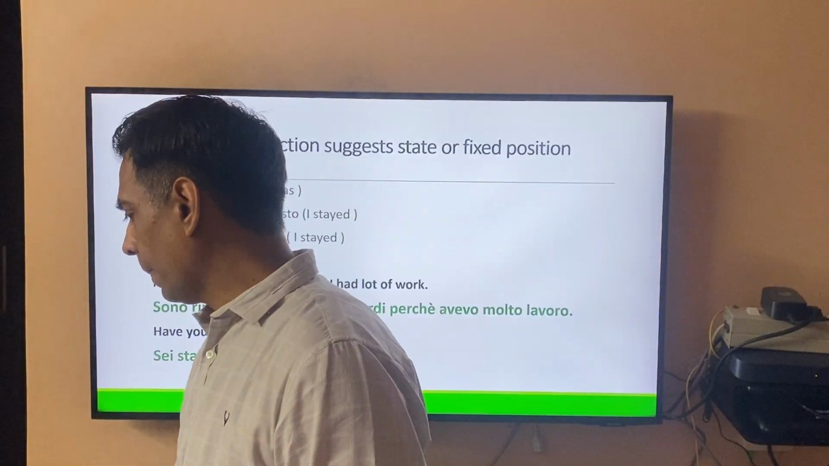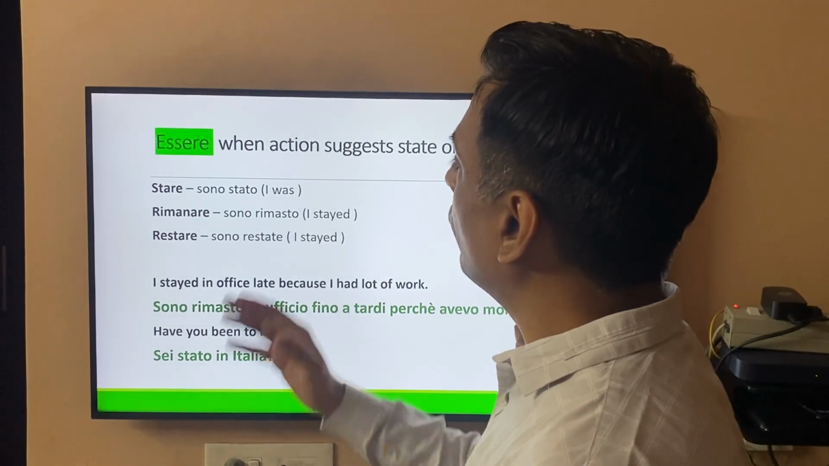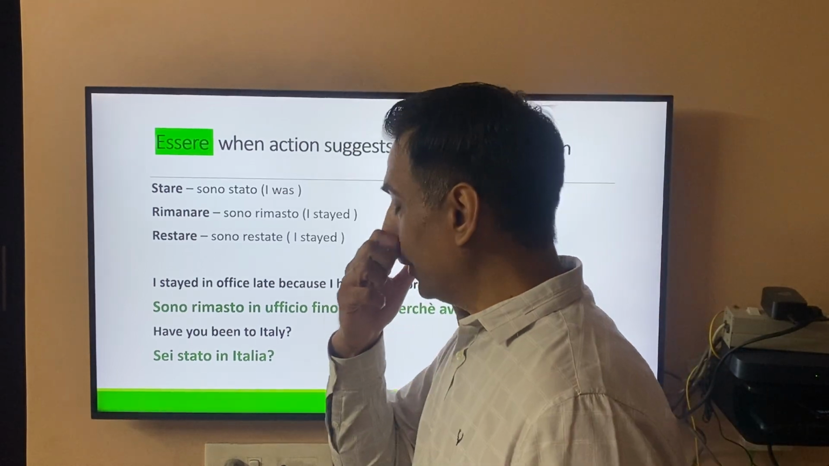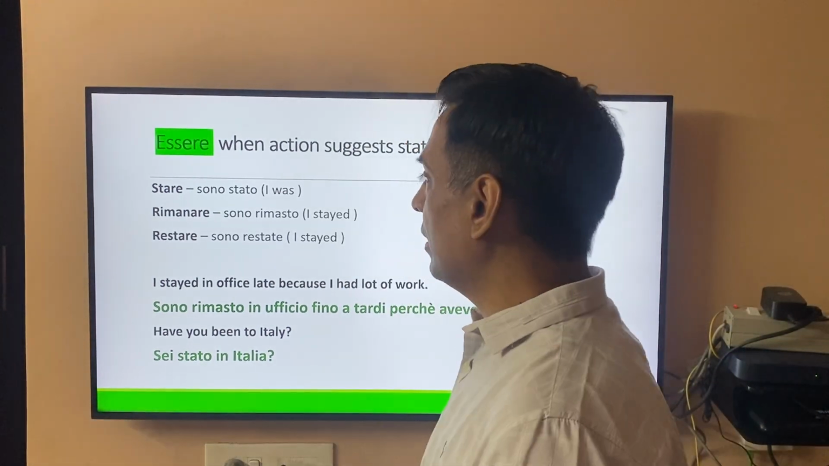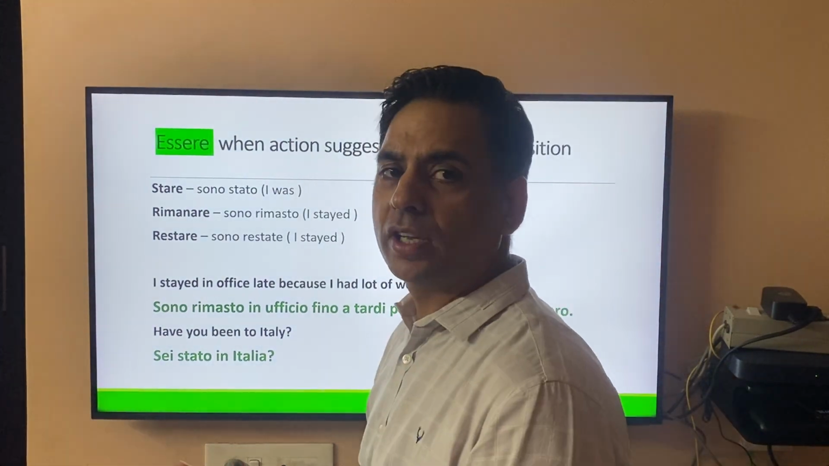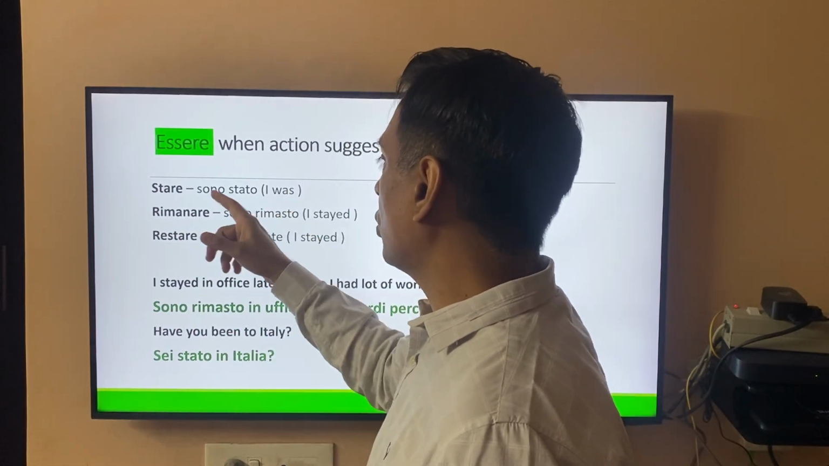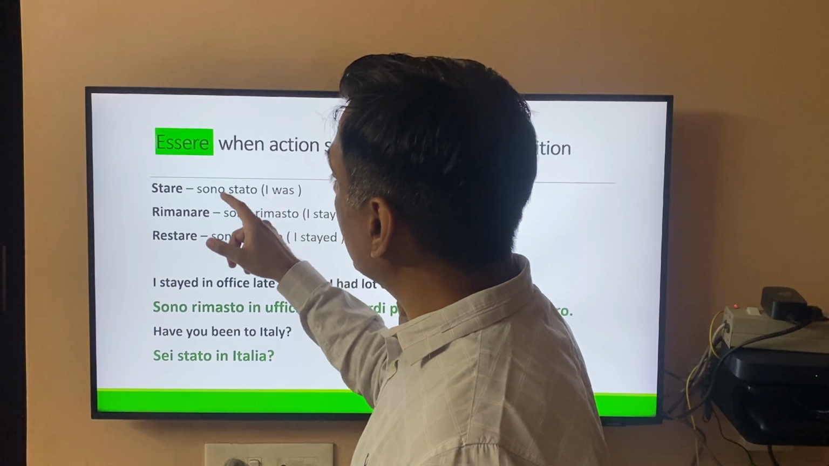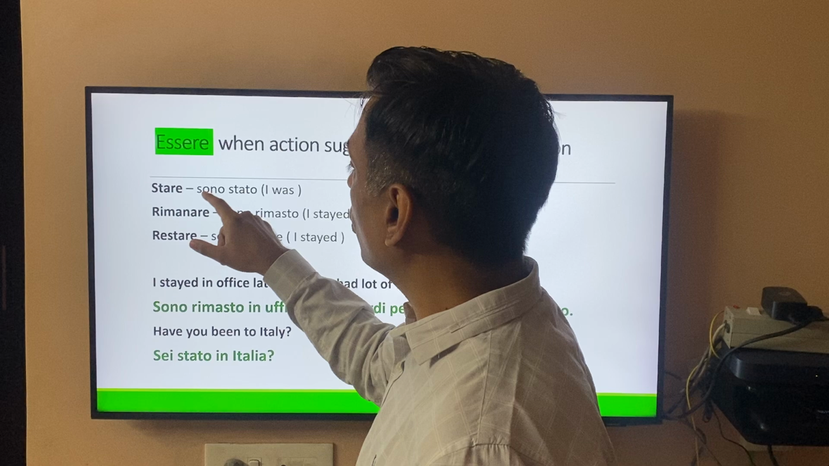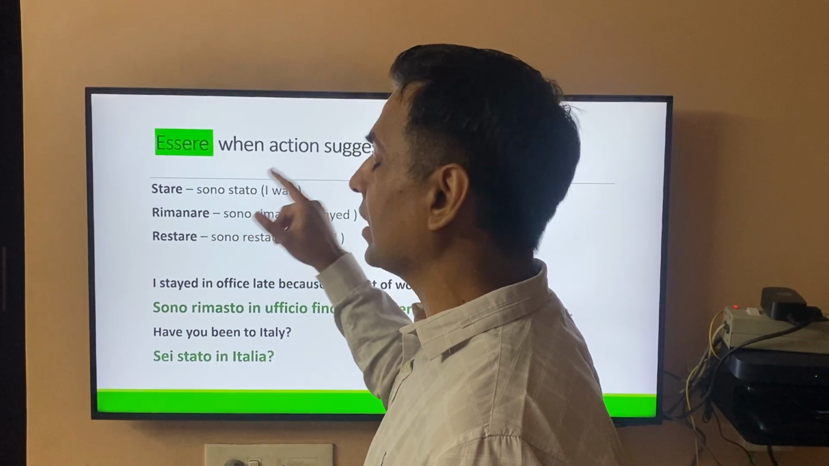Okay, and another tip: essere verbs are used when the action suggests state or fixed position, like to be, where you are. Whether you're moving or not, it mentions your state. Stare, if I want to say I was, sono stato. Now again, as I said, with essere the gender also changes. So sono stato, this is for male. For female, it's going to be sono stata.